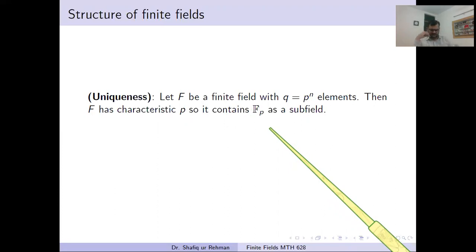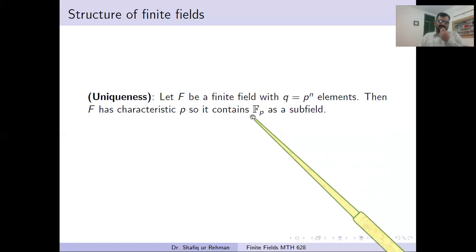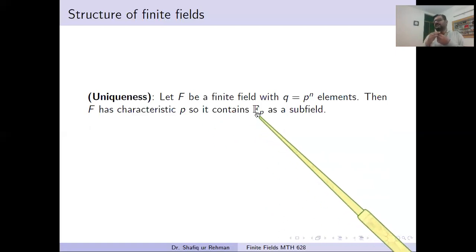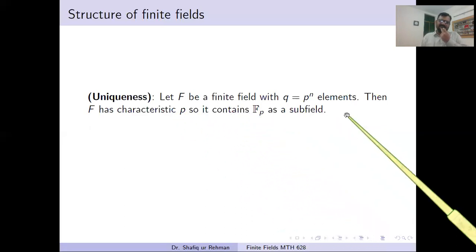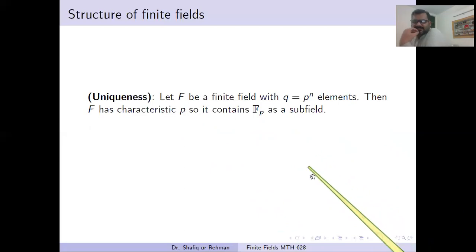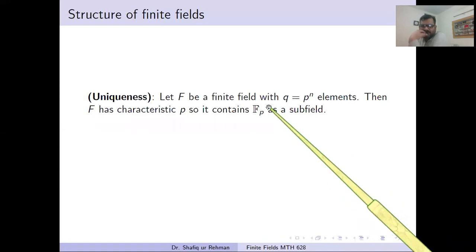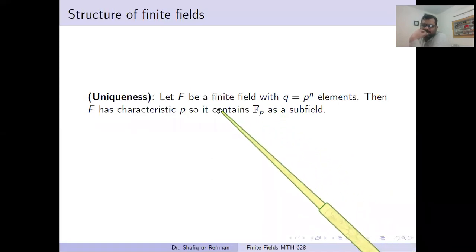And it is a basic result that every field whose characteristic is p must contain a copy of the field Fp. And if a field has characteristic 0, then it must contain a copy of the field Q. So this is the basic result. But this field has characteristic p, so it contains Fp as a subfield. Yes, so we have a finite field and Fp is its subfield.